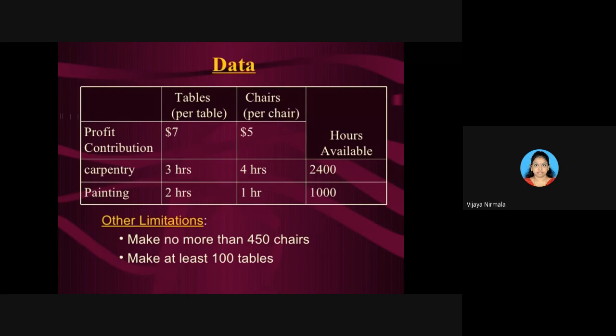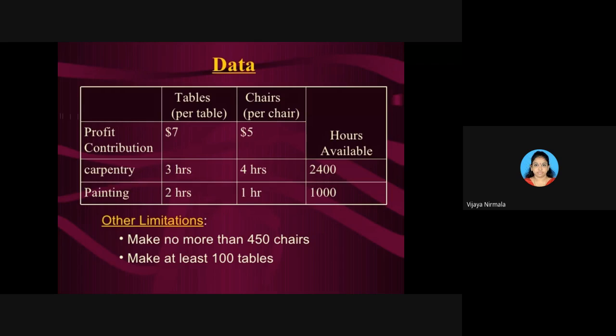At least, అంటే ఖచ్చితంగా 100 tables ఖచ్చితంగా చేయాలి. That is the minimum target. At least 100 in the sense you have to prepare 100. Other than that, you can prepare more. అంటే 100 కన్నా ఎక్కువ చేసుకోవచ్చు మీరు.